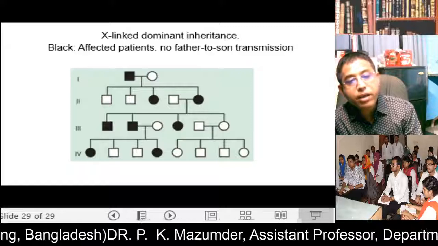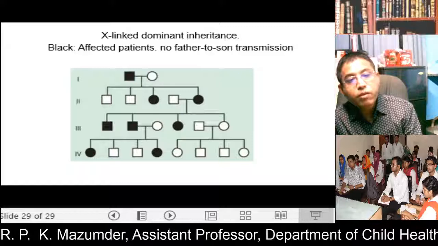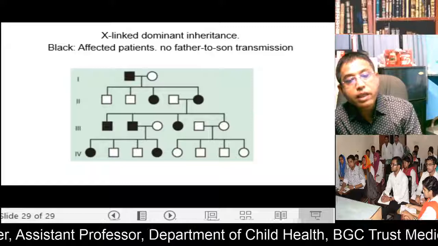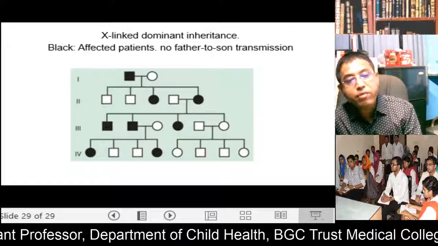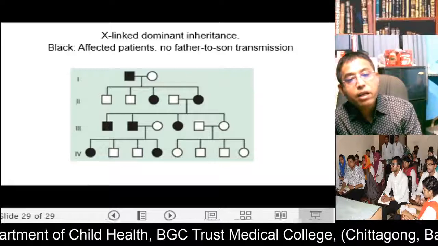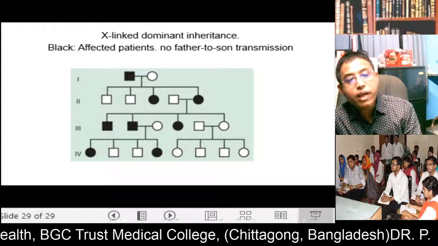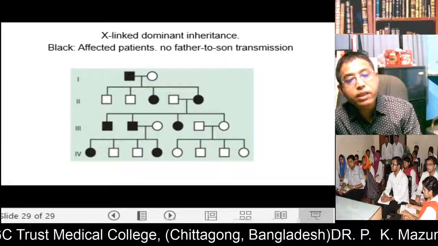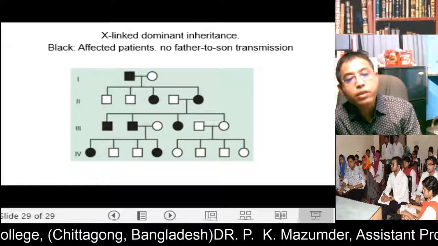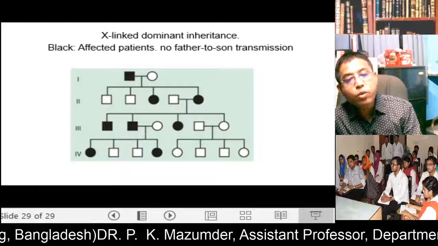Here the affected daughter gives rise to an affected daughter and an affected son. So an affected mother transmits the disease to both her sons and daughters. Again, in the third generation, this male is affected and only transmits the disease to his daughter, not his son. So an affected father only transmits the disease to his daughters, not his sons, but an affected mother transmits the disease to her daughters and sons.